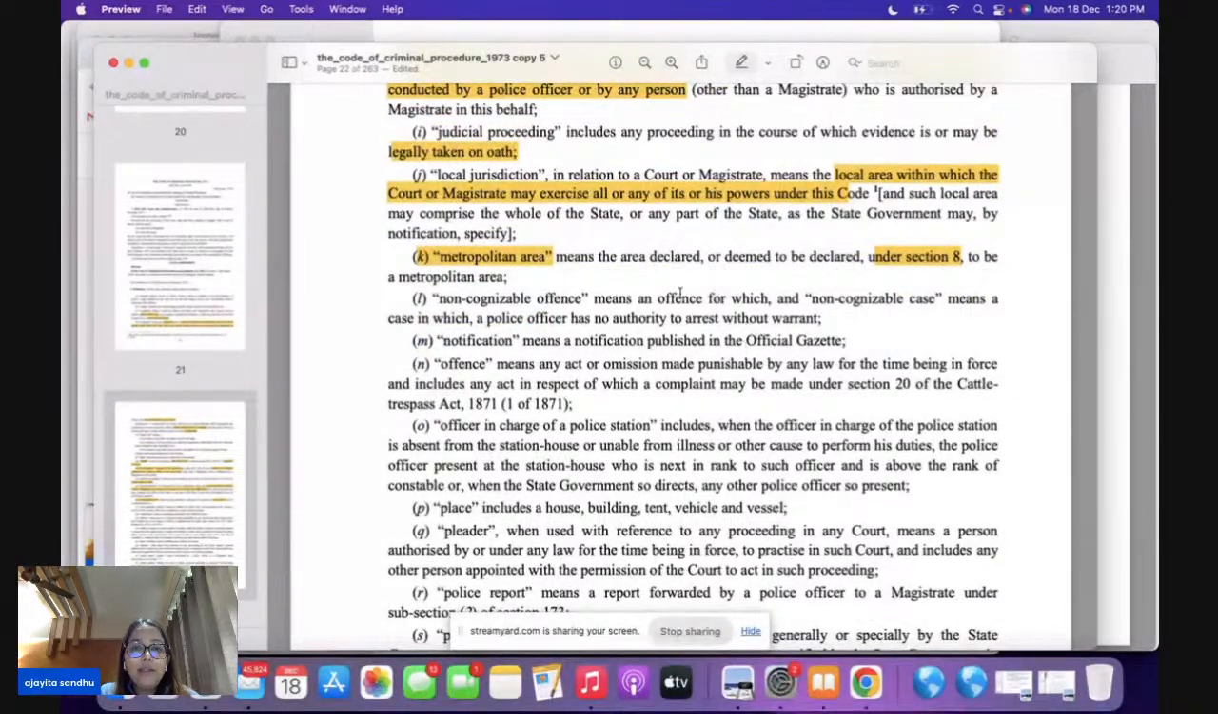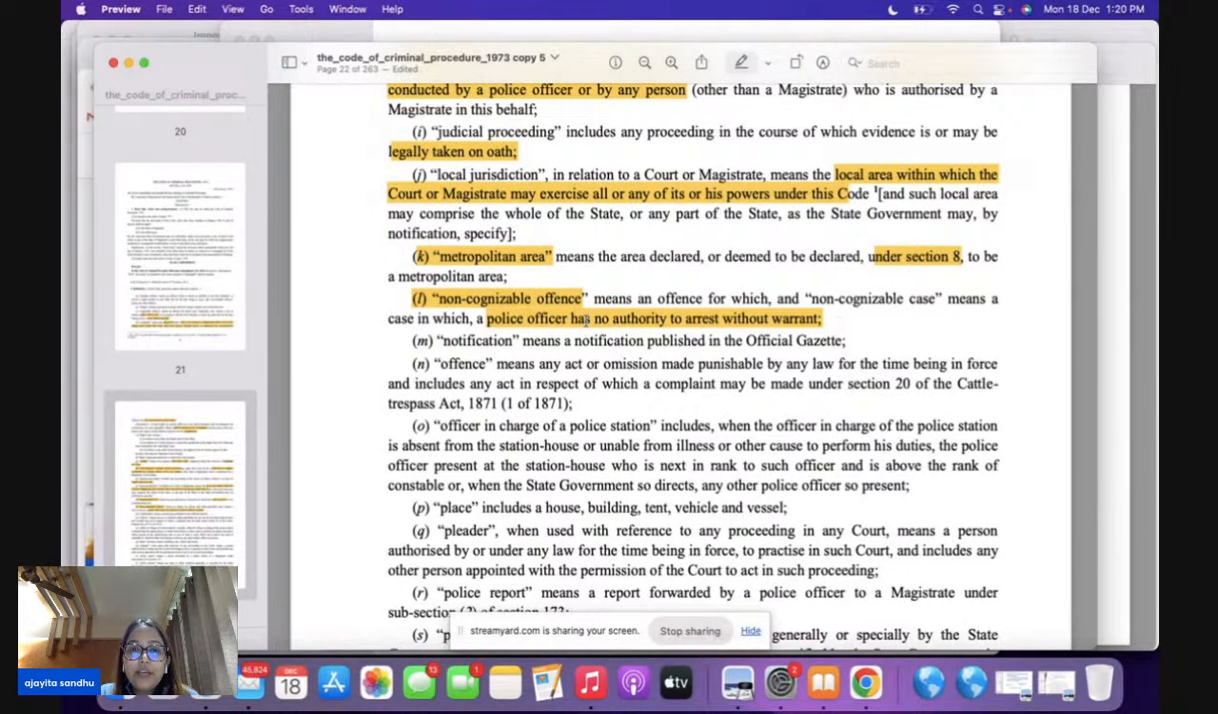Section 2L, this definition is very important. What is a non-cognizable offense? A non-cognizable offense is an offense where the police officer has no authority to arrest without warrant. Like we told you that in cognizable offense, a police officer can arrest without warrant. Here, in non-cognizable, the police officer does not have the authority to arrest without warrant.